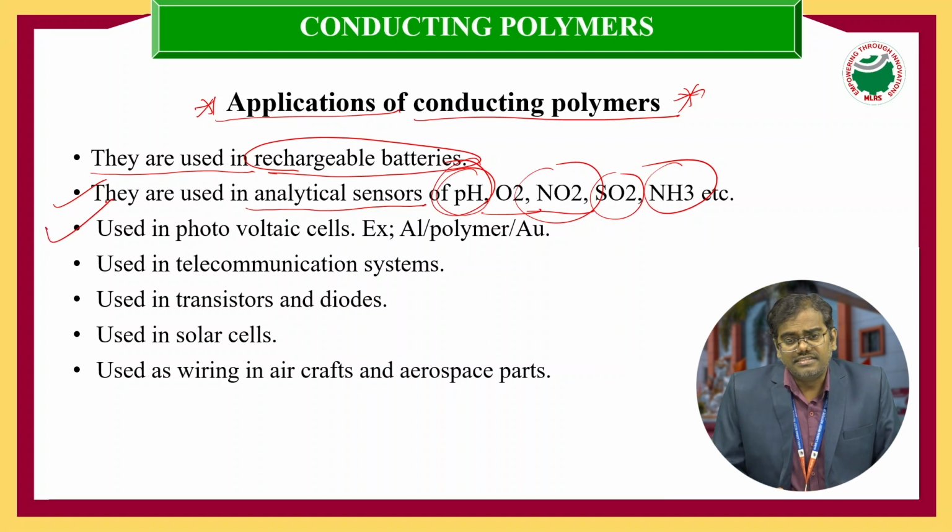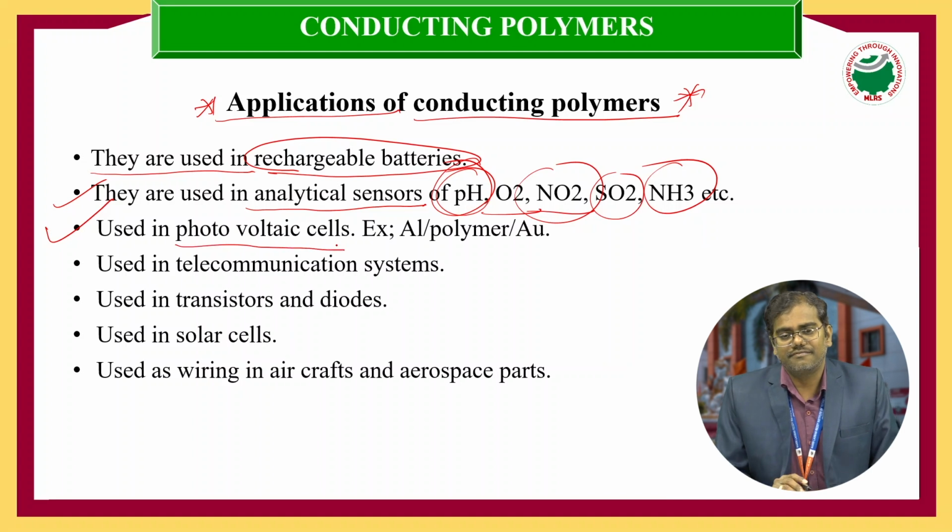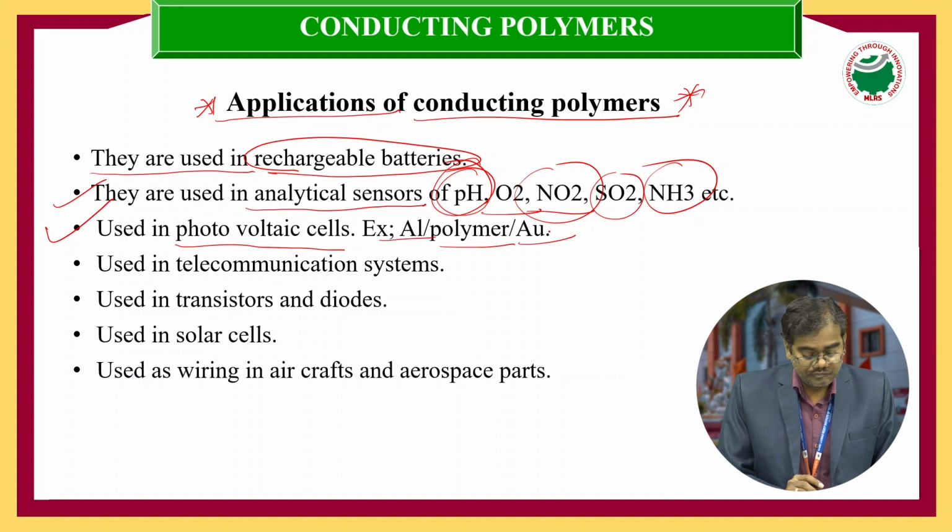Simultaneously, these conducting polymers are used in photovoltaic cells. For example, we can see them in solar cells, where we can use these conducting polymers as photovoltaic cells.